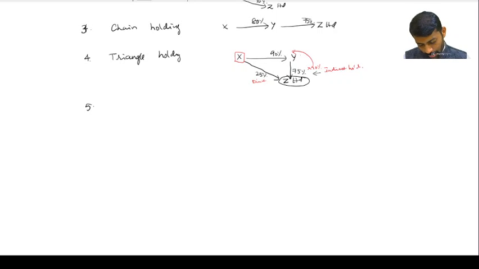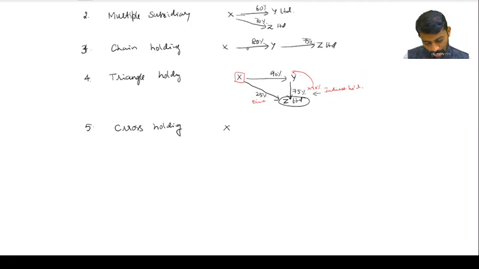Now the fifth one is called cross holding. Sir, what is cross holding? X Limited has the investment in Y Limited, and in return, Y Limited has investment in X Limited. Are you understanding? Sir, is this possible? Yes. Anything is possible in our class, you know.